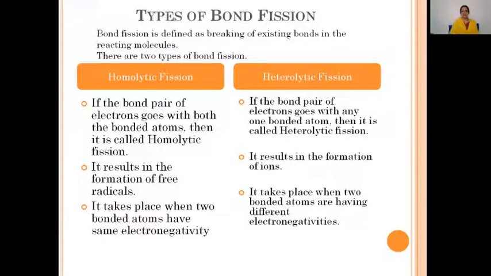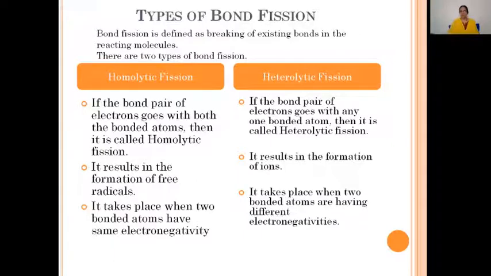And next one is the distribution of free radical. What is a free radical? We said a free radical is an atom or a group of atoms, also called a species, with an odd electron, unpaired electron or single electron. And heterolytic bond fission results in the formation of ions. We said two types of ions are produced here.